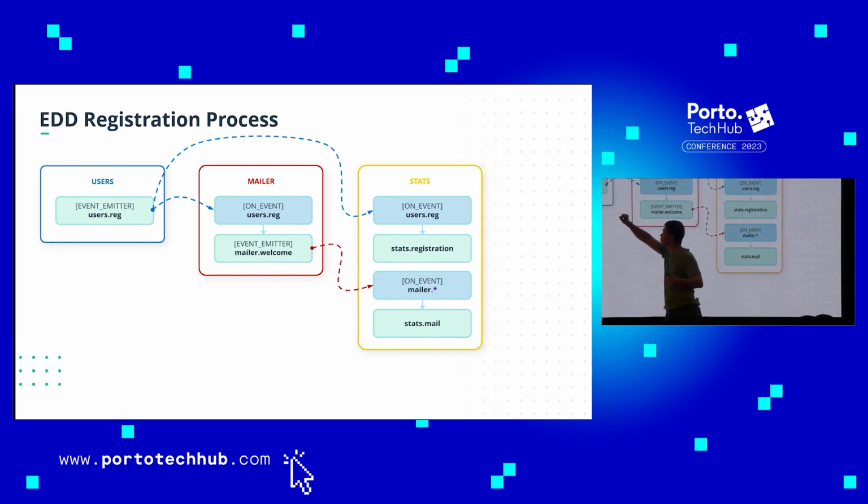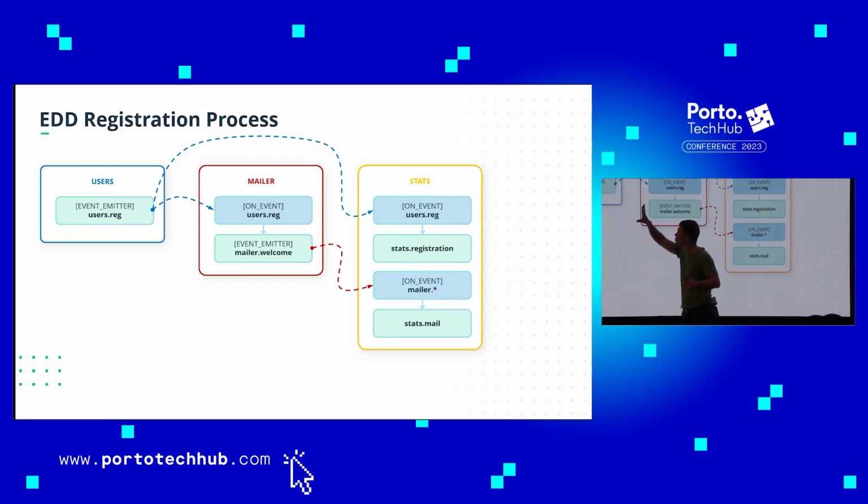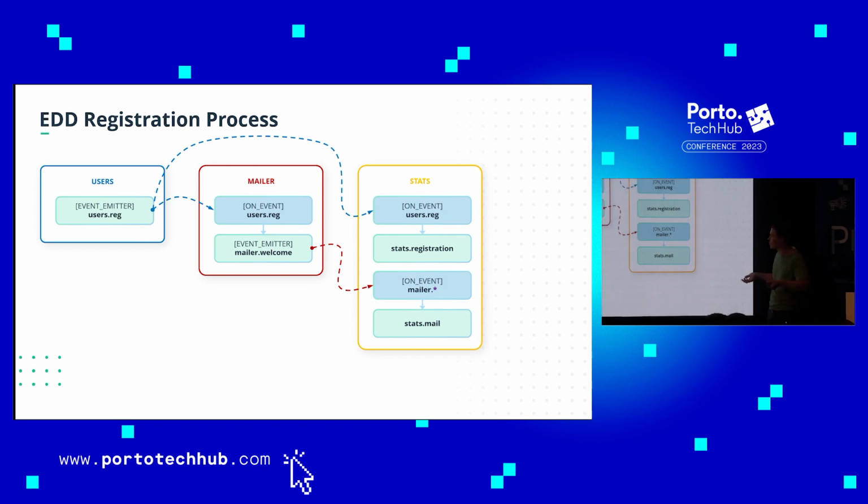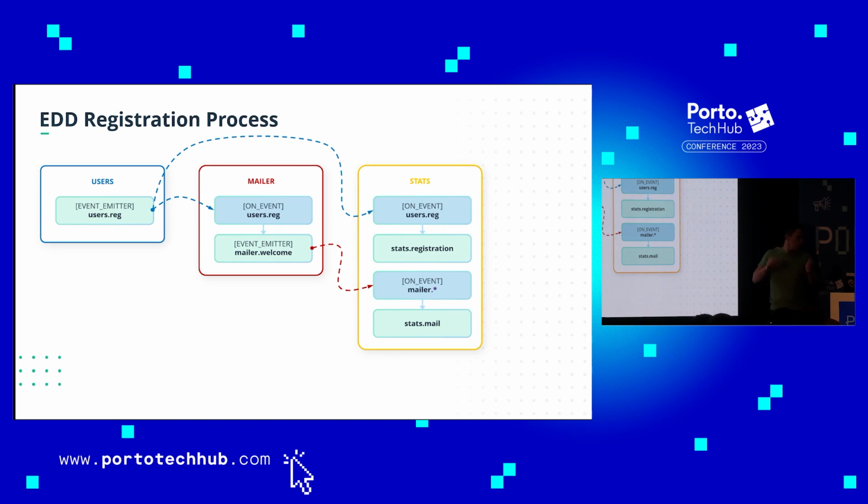So our code will look like this. Our user registration business logic, which is just emitting one event. Our mailer logic, which is sending email and emitting an event. And the statistics module, in this case, just subscribes to listen to any kind of events and counts.